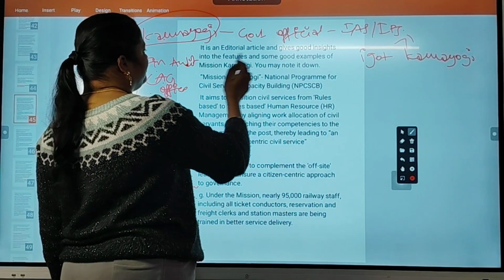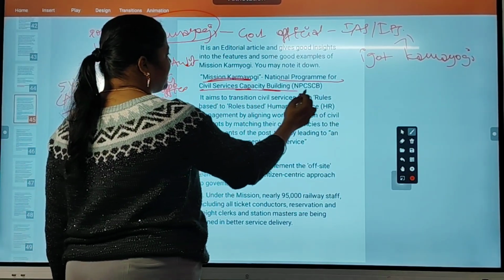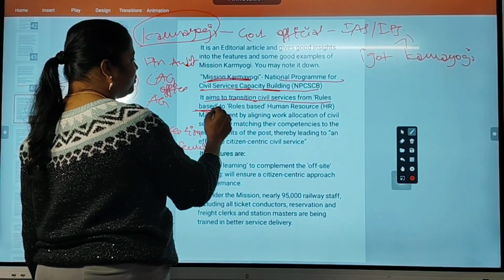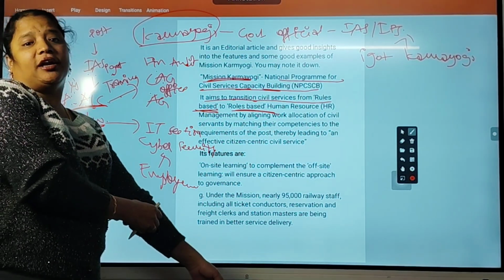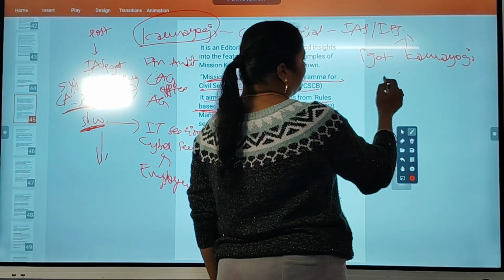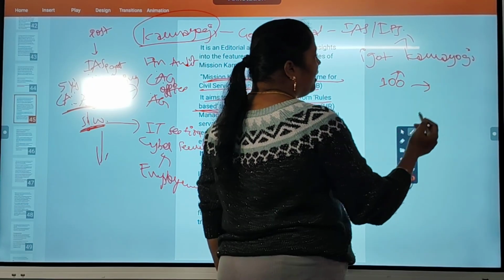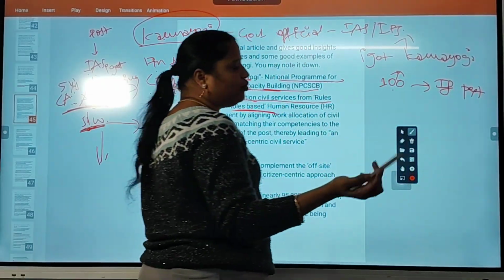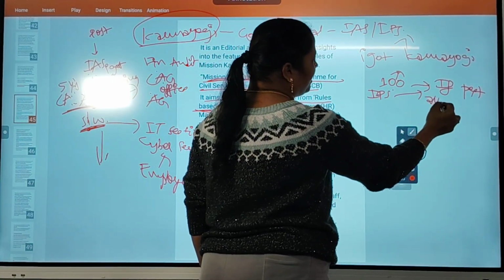So this Mission Karmayogi, National Program for Civil Services Capacity Building, aims to transition civil services from rule based to role based. Basically, civil services is rule based. According to the rule, how much rank they gained, according to the rank only. Suppose one person has got the 100 rank, then if the post is available, it will be allotted. Suppose he wants to go into IPS. If IPS is available, then only he will be allotted the post.